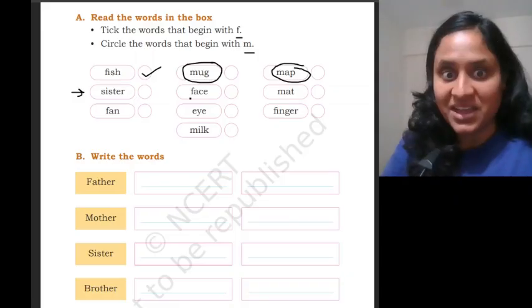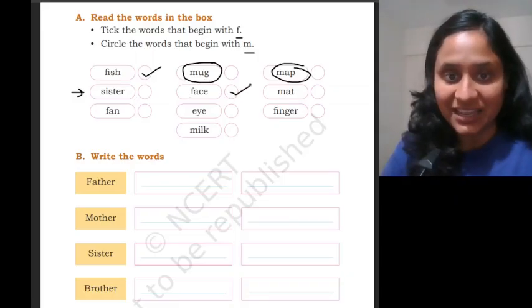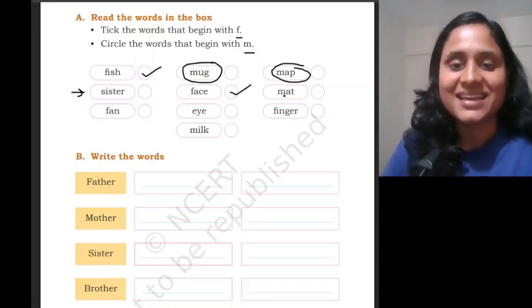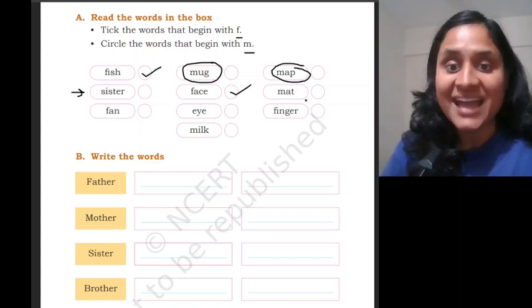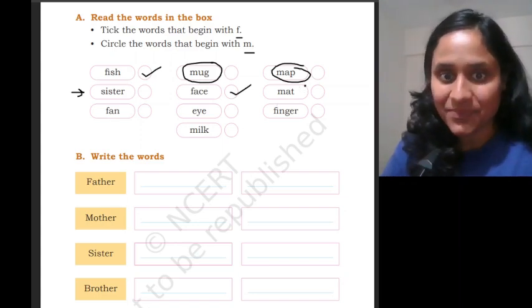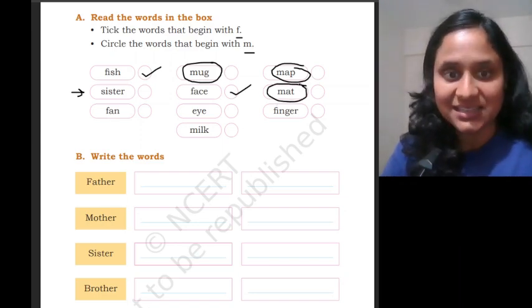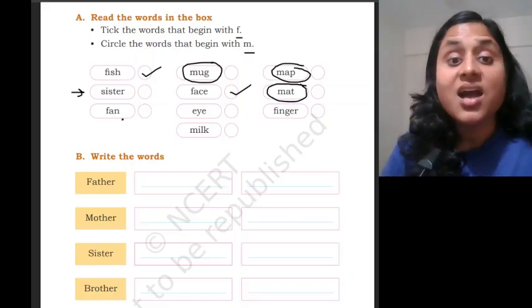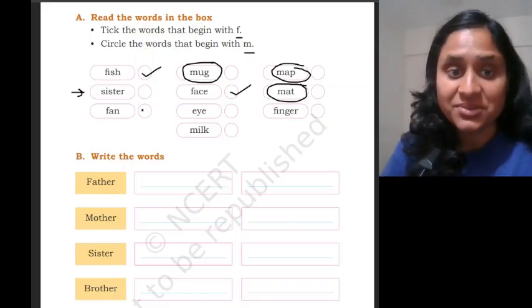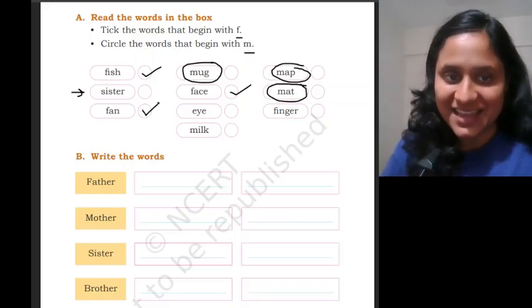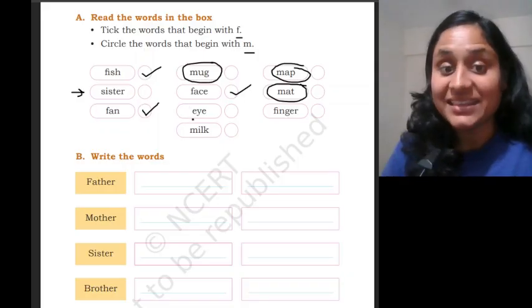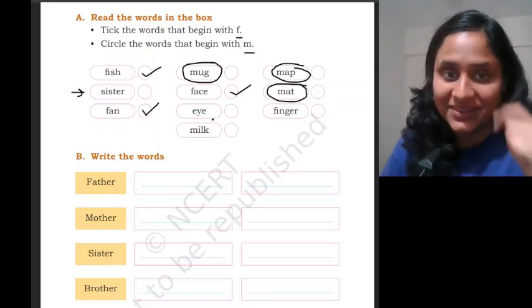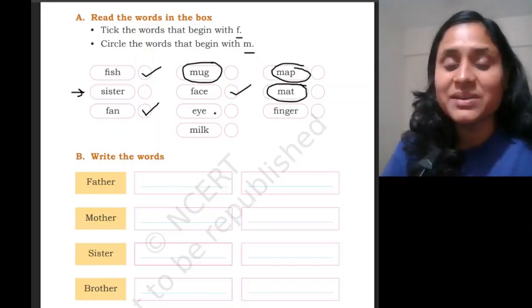Fa. Face. Should I tick it? Yes. Ma. Mat. Should I circle it? Yes, I will circle it. Fa. Fan. Should I tick it? Yes, I will tick it. E-Y-E. What does this word begin with?